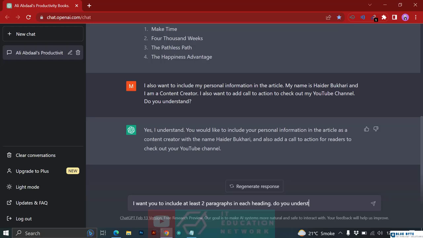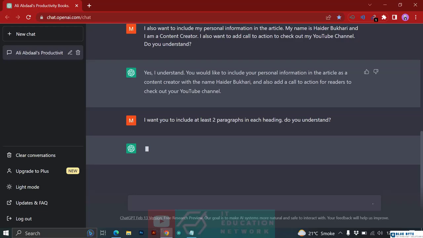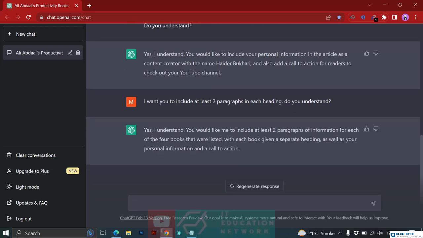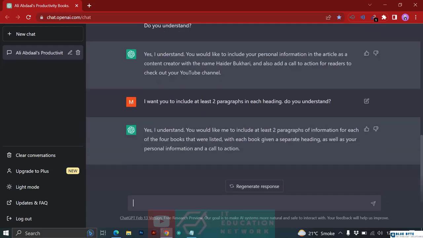Do you understand? So I'm doing this to make this more of my article, because the more information we give, the better it is. Basically, we want 2 headings in each article. So after you have gone through all the information, you can basically cut your about section page from your website and also give ChatGPT and ask it to create an about section, etc., etc.